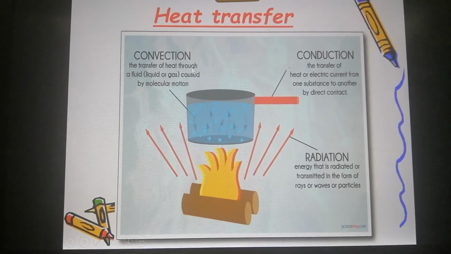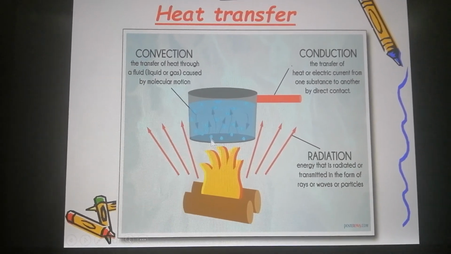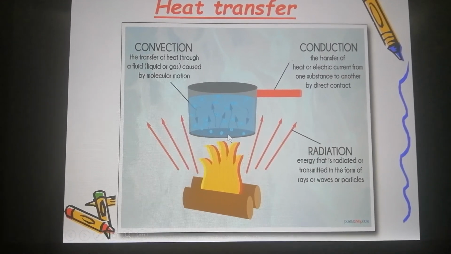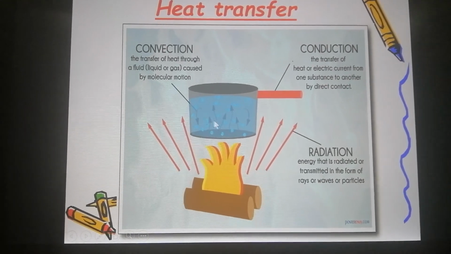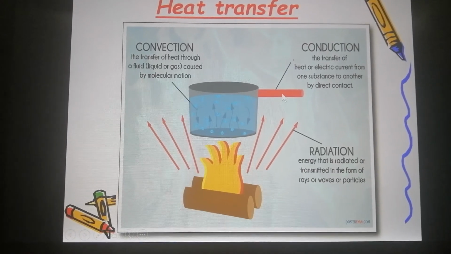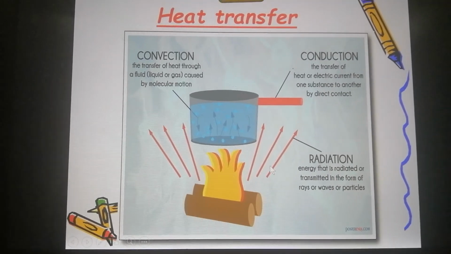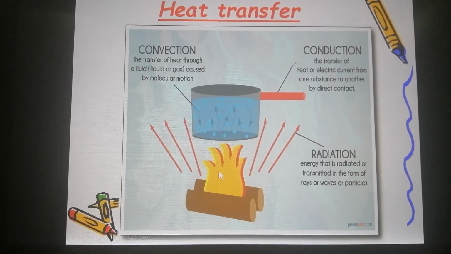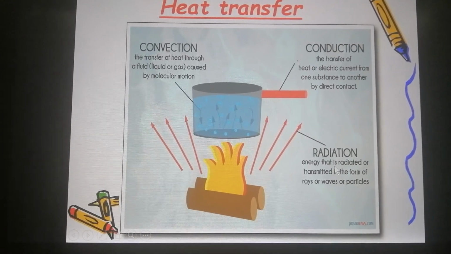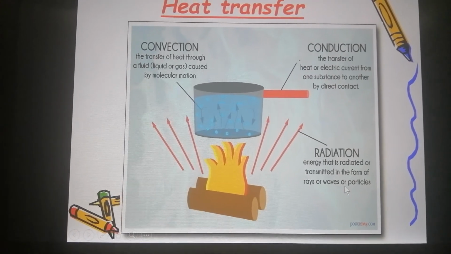Okay? Then convection is the transfer of heat through liquid or gas. Like here, when we heat the pot, the heat transfers from the fire to the pot and then to the water. When it reaches the water, this is convection. But if you hold the solid handle of the pot with your hands, this is conduction. And the rays that come out from the fire are radiation. It is energy that is radiated or transmitted in the form of rays or waves or particles.